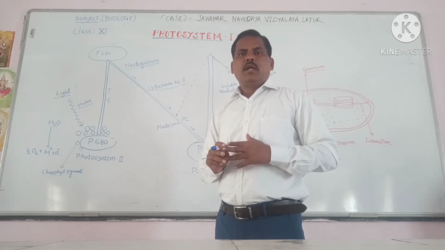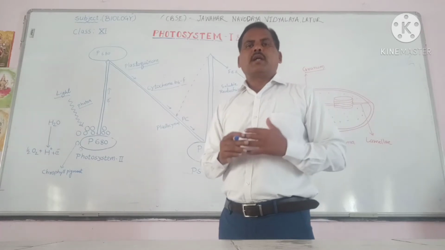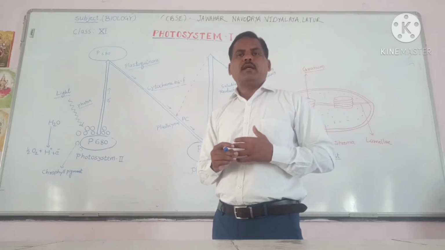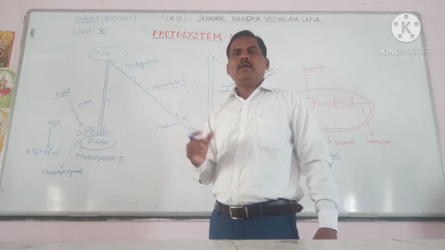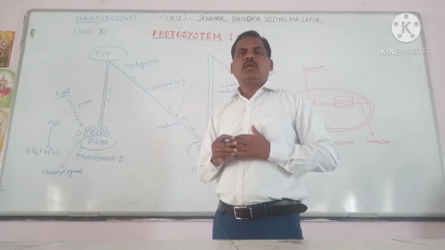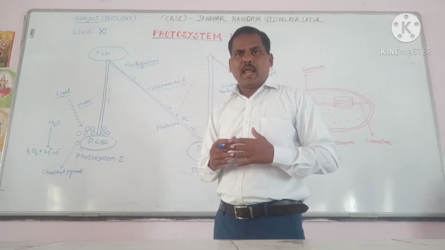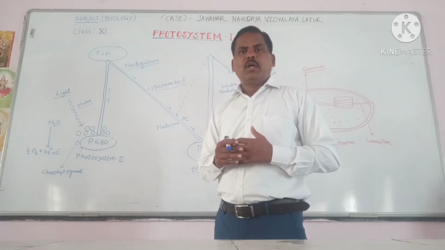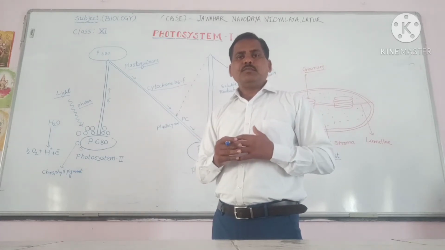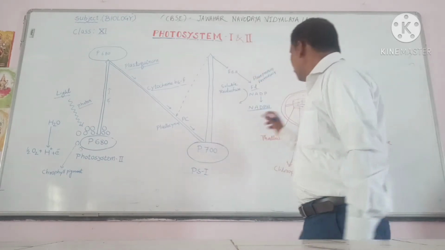Photosynthesis is the biochemical process in which plants make carbohydrates by using raw materials like chlorophyll, sunlight, carbon dioxide, and water. These are the four raw materials. The plant uses these four raw materials and makes food, that is carbohydrates. Photosynthesis occurs in green plants, particularly in the chloroplast.